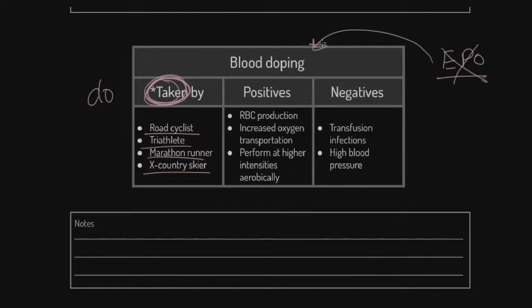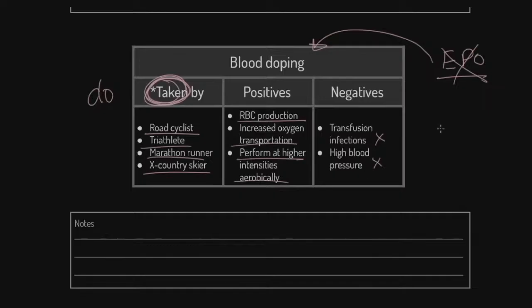So what did they do instead? They did this. They said, okay, we can't do that one, we'll do this one. You ain't got a test for that, son. They do now. Anyway, it's called the passport. I don't know if you've come across it. Red blood cell production increases. We get greater red blood cell production, obviously to replace the blood that's been taken out. Greater transportation of oxygen. Perform at higher intensities aerobically. Negatives are transfusion infections and high blood pressure.